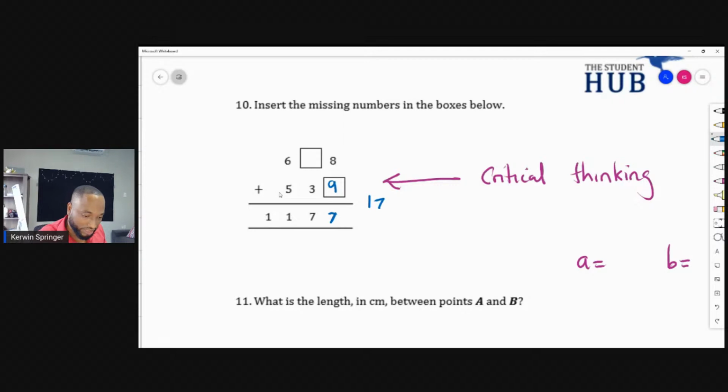So if it was 17, the 7 goes there and the 1 will travel across here to be added to whatever I have here. So it's 1 plus something plus 3. I know this cannot be a number like 9 or anything because that will only make 12. So it has to be a number that adds to 1 and 3, and I get 7.